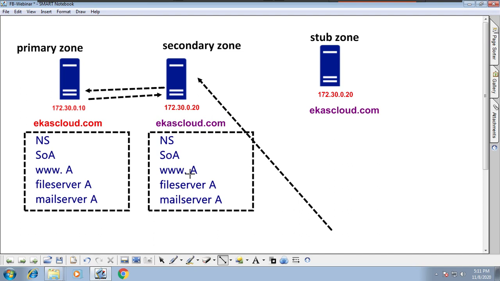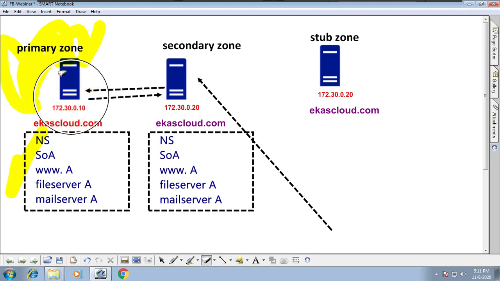Let's imagine, if the DNS server goes down, if anything happens to this primary server, then you will have a problem. How? You can work with the secondary zone for one day, because the refresh interval is 15 minutes and the retry interval is 10 minutes. It expires after one day, because the secondary zone works without getting a replica from the primary zone.